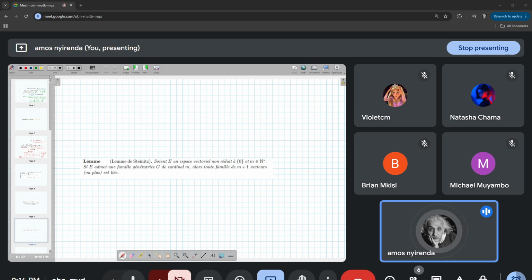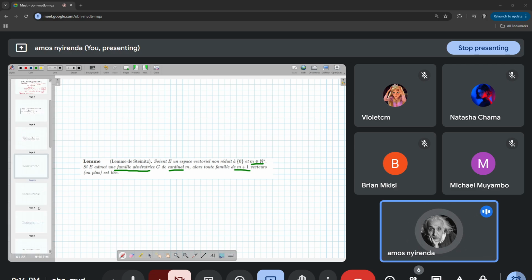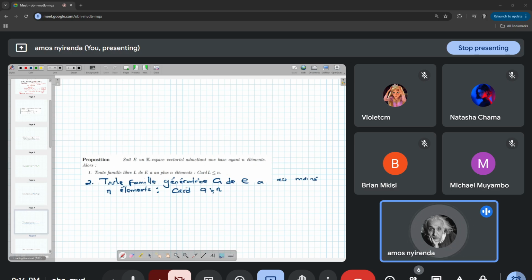Let's look at this lemma: Soit E un espace vectoriel non réduit à 0 et M un entier naturel différent de 0. Si E admet une famille génératrice G de cardinal M, alors toute famille de M plus 1 vecteurs ou plus est liée. Maybe this one is not very clear, but I have this remark and this theorem here.